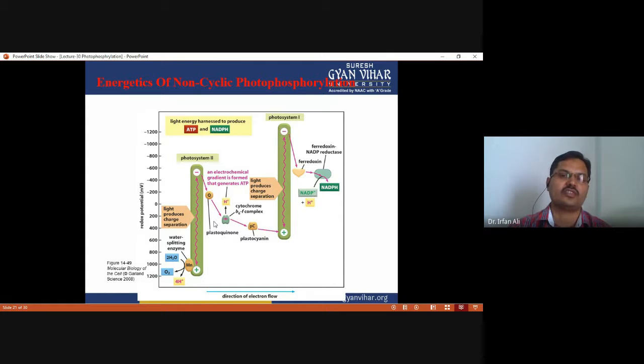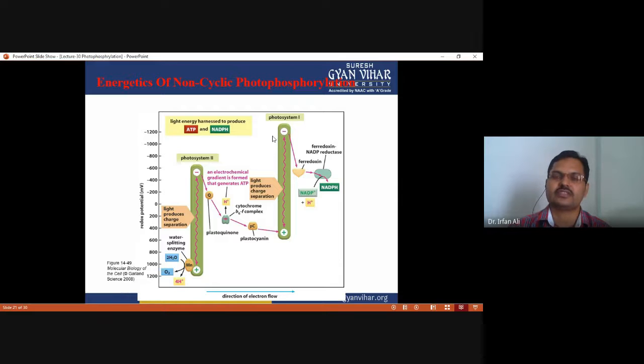Okay, when this electron is excited, it goes on to the next carrier, plastoquinone, and then cytochrome. When it passes through the cytochrome, protons are pumped from the stroma into the thylakoid space. Then it passes through plastocyanin, and through plastocyanin it moves to photosystem first. When the electron reaches photosystem first, it has lost all the energy which it gained in photosystem second. So again, it requires energy.